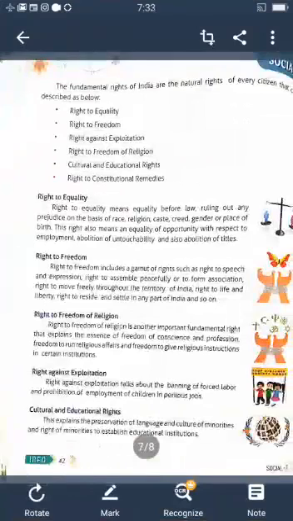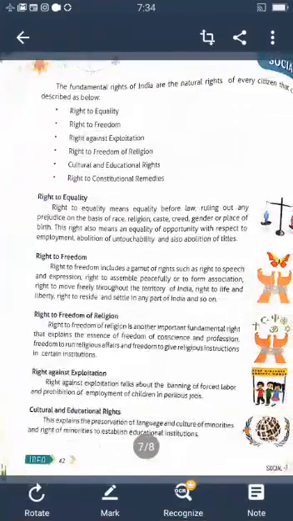That means all are equal before law, ruling out any prejudice on the basis of race, religion, caste, creed, gender, or place of birth. This right also means equality of opportunity with respect to employment, abolition of untouchability, and abolition of titles.